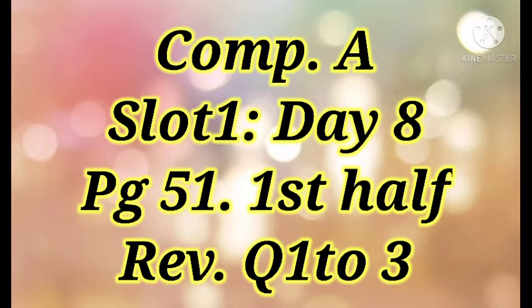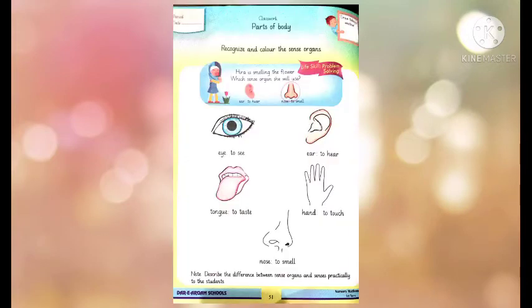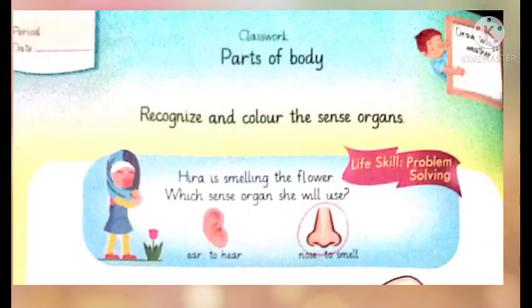Comprehension A, task of day 8 is page number 51, first half, and you will revise question number 1 to 3. So let's start page number 51. Open your comprehension A, page number 51. We will learn some more names of parts of body and you will recognize them. So look at the first activity. What do we have in this activity?